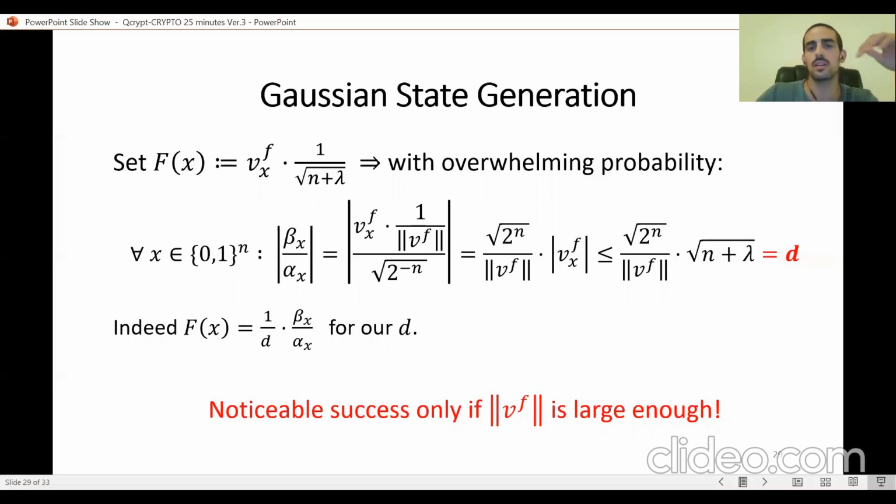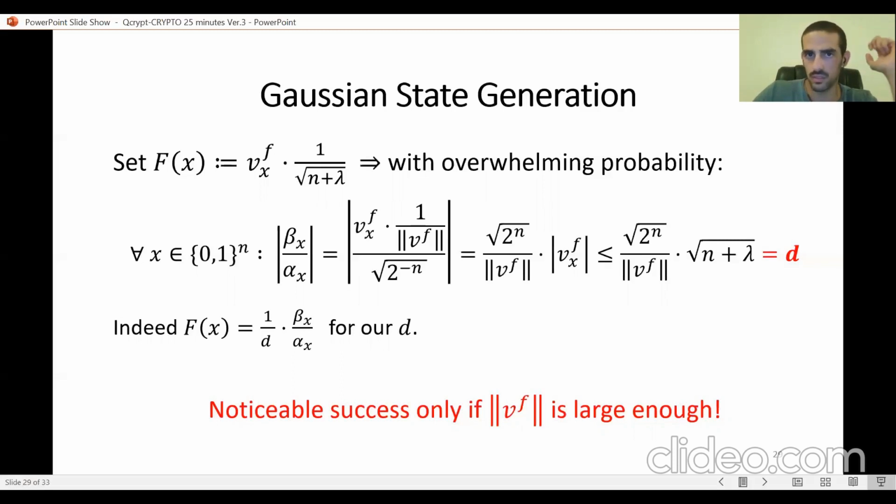We know that because of the first property, all of the coordinates of V are going to be bounded by square root of n plus lambda, which means that d is going to be square root of 2 to the n times square root of n plus lambda, all of this divided by the norm of V. And by choosing these parameters, we guarantee that f of x is indeed 1 over d times beta over alpha.